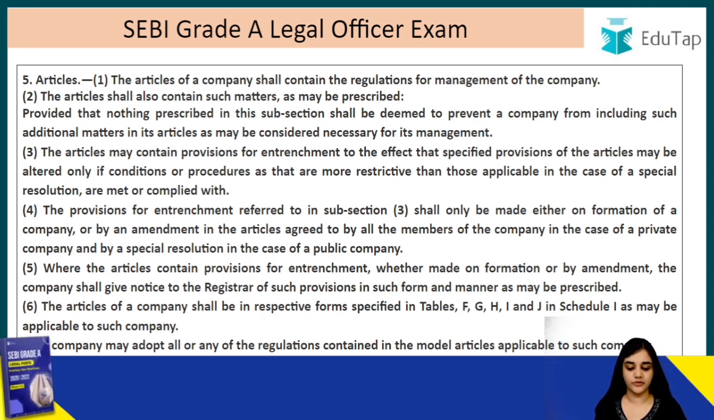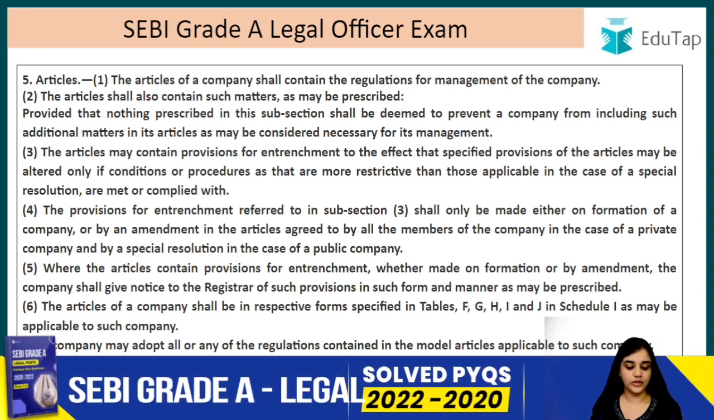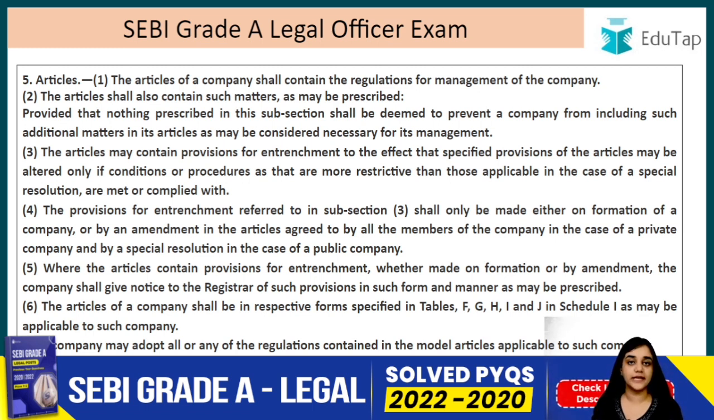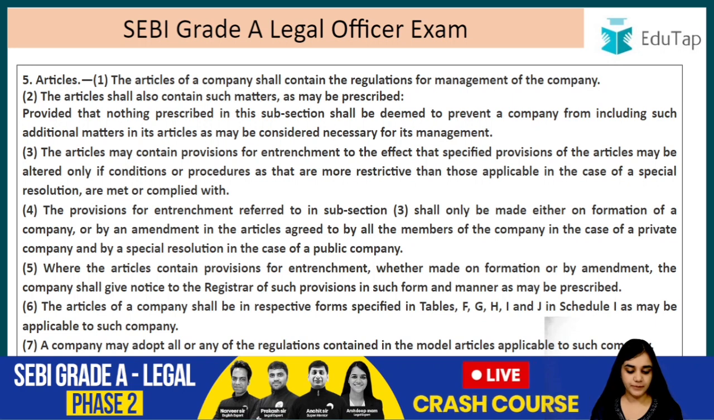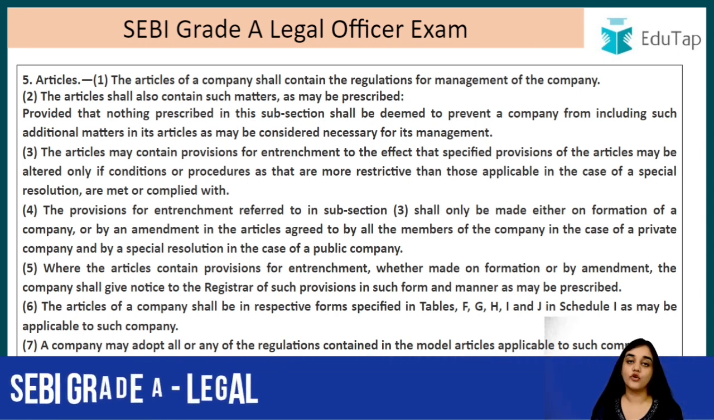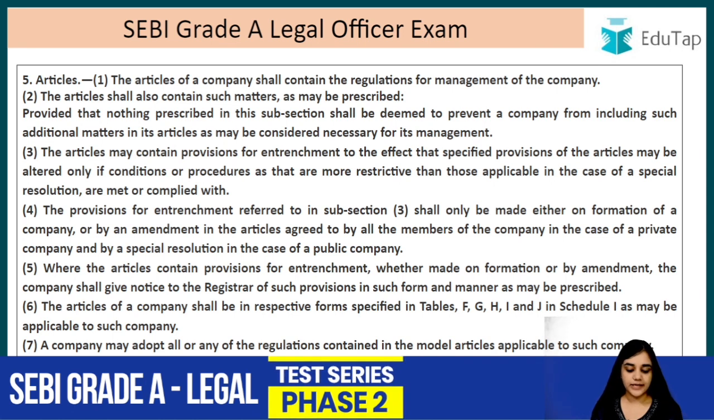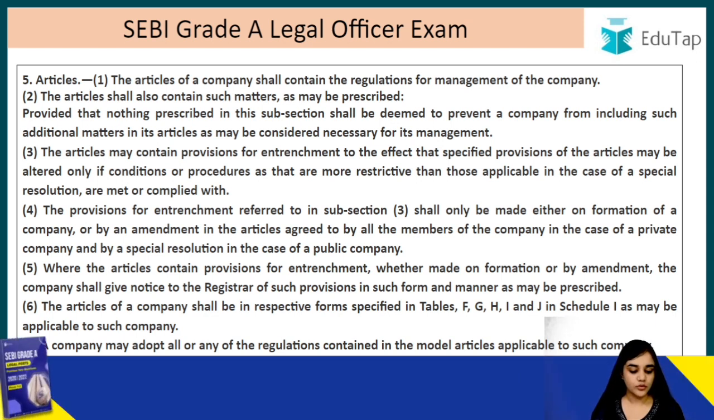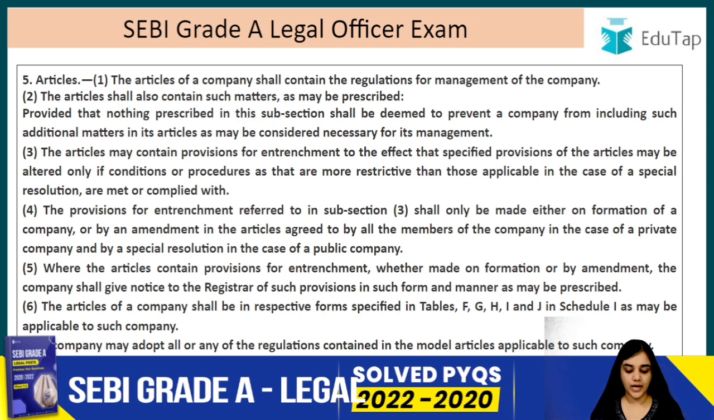Now let's read this section number 5. The articles of the company shall contain the regulations for the management of the company. So everything related to the management is going to be mentioned in the articles. The articles shall also contain such matters as may be prescribed, provided that nothing prescribed in this subsection shall be deemed to prevent a company from including such additional matters in its articles as may be considered necessary for its management. The articles may contain provisions of entrenchment to the effect that specified provisions of the articles may be altered only if the conditions or the procedures that are not less restrictive than those applicable in the case of a special resolution are met or complied with.